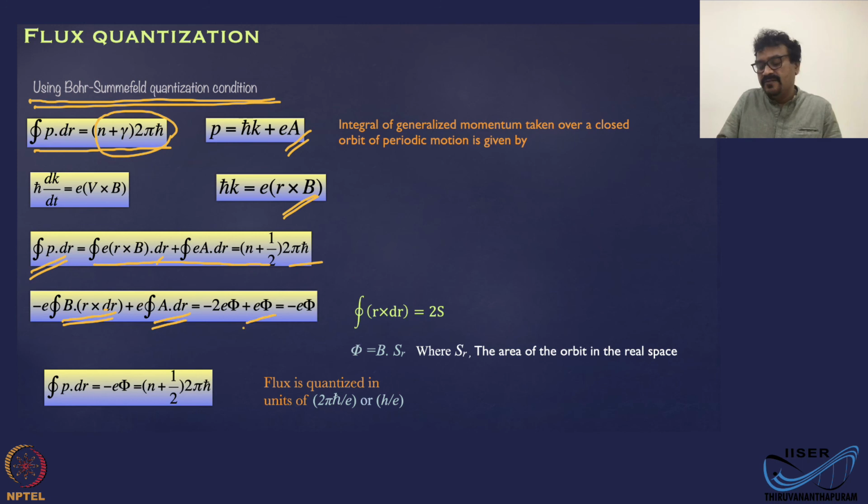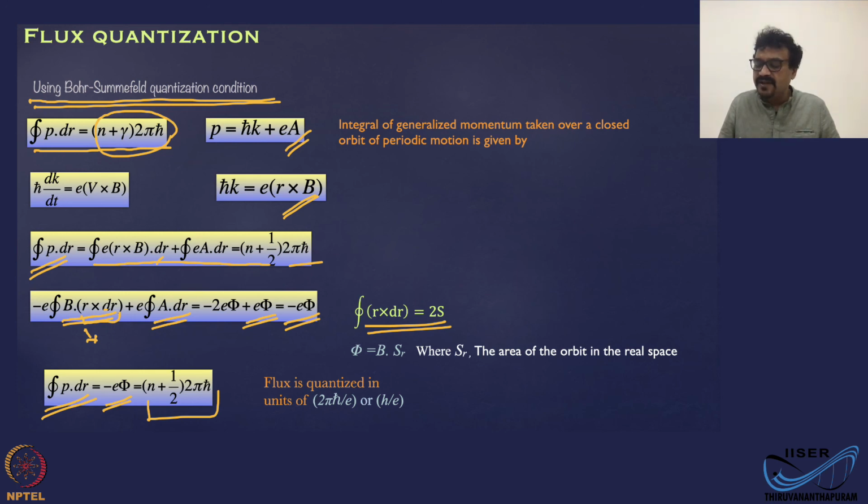That will be the flux enclosed, and this term here is nothing but twice the area of the orbital. R cross dr is 2 into S. That's simple mathematics which calculates the area of the orbital. So when you substitute all these, what you get is minus E into phi. That's P dot dr, that is minus E into phi, but that is given by this quantization condition.